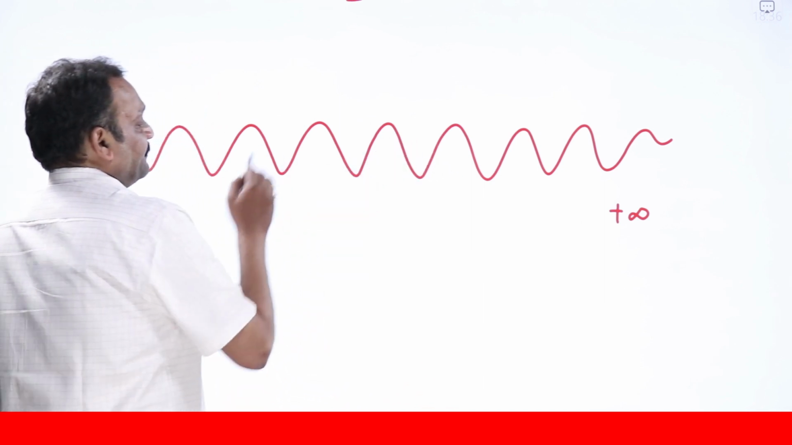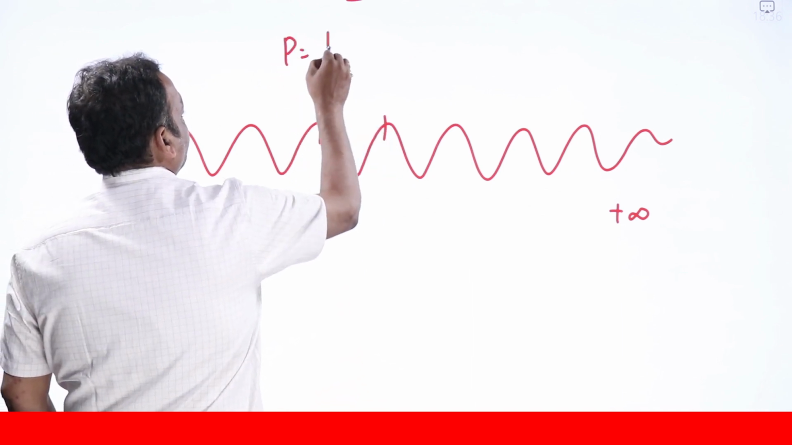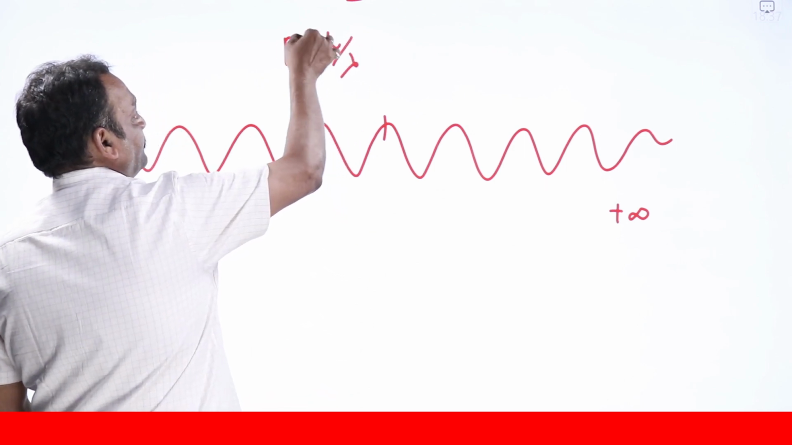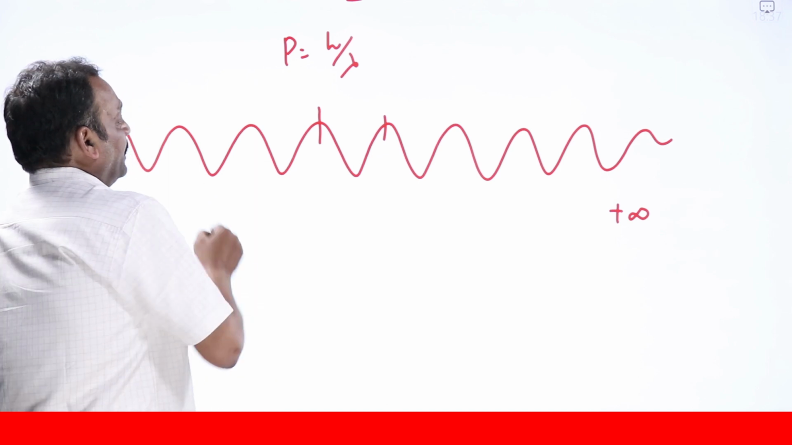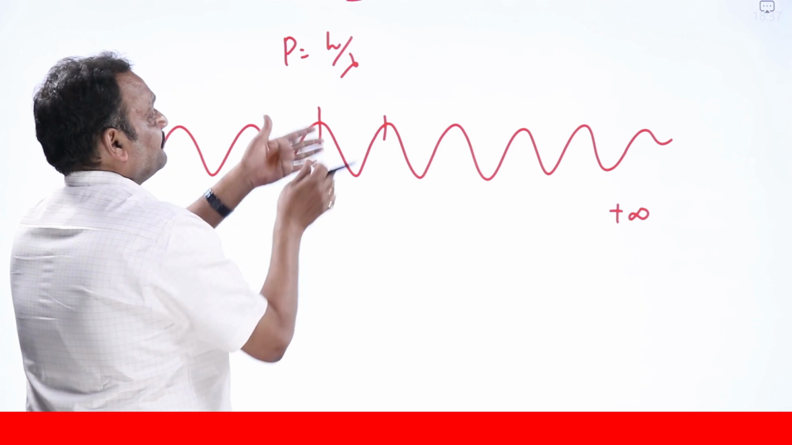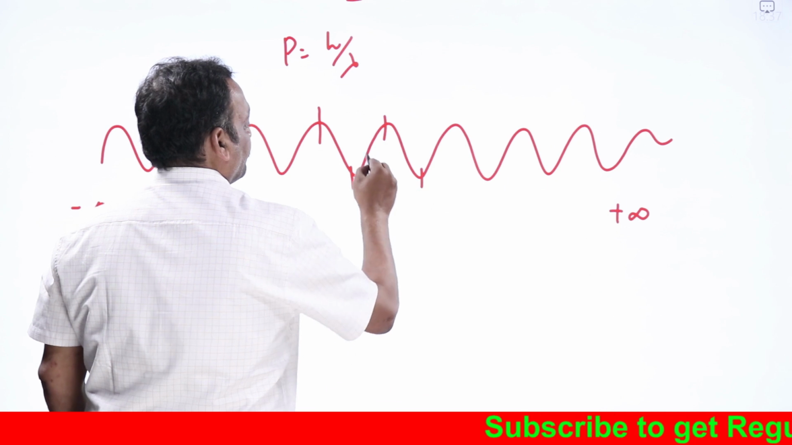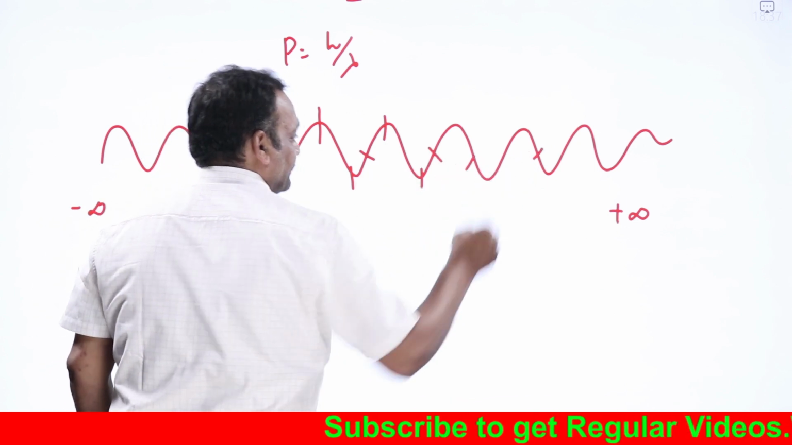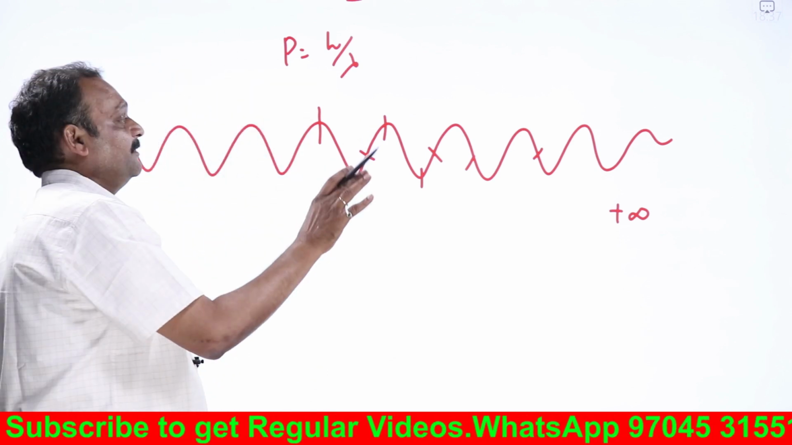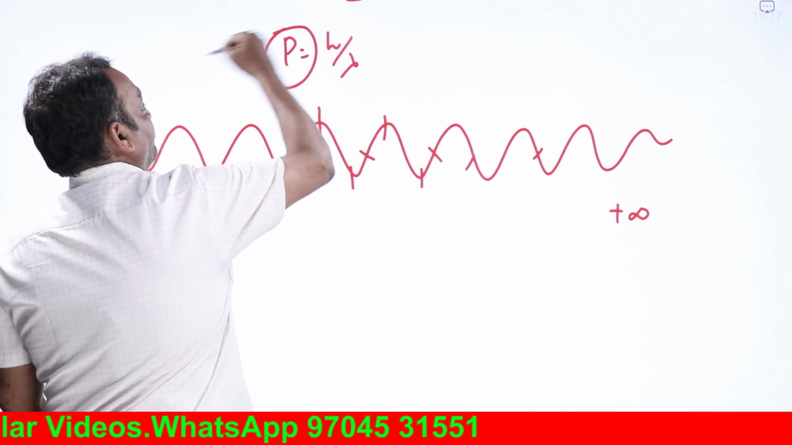What's the advantage here? I can find out its momentum very accurately, because momentum p equals h by lambda. Once I know the wavelength as accurately as possible, I can estimate its momentum also. If somebody gives me such a pure sine wave, I can make 101 measurements on lambda. I can measure the wavelength from here to here, or from here to here, like this. I can make 1000 measurements on lambda, and I'll take the most appropriate value. I can calculate the momentum perfectly.